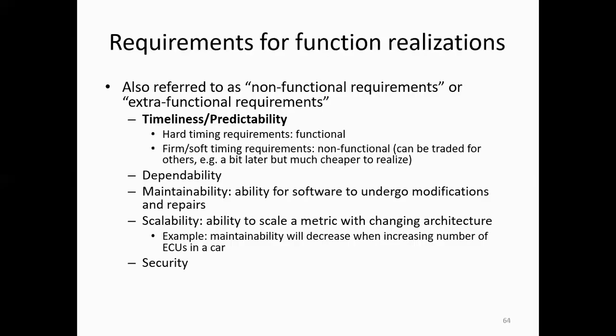Requirements for function realization are also referred to as non-functional requirements or extra-functional requirements. That is timeline predictability, or timing requirements, functional, firm or software timing requirements. Non-functional can be treated for others. Example, a bit later, but much cheaper to realize. Dependability, maintainability, that is the ability for software to undergo modification and repairs. Scalability, the ability to scale a metric with the changing architecture. Example, maintainability will decrease when the number of ECUs in a car increases, and yet security.